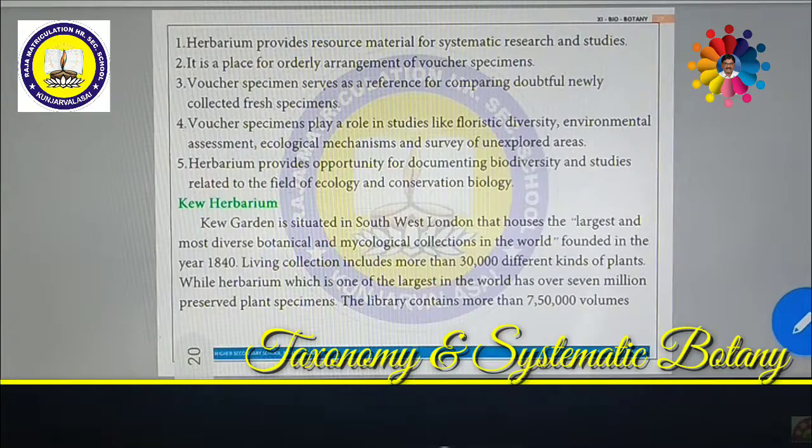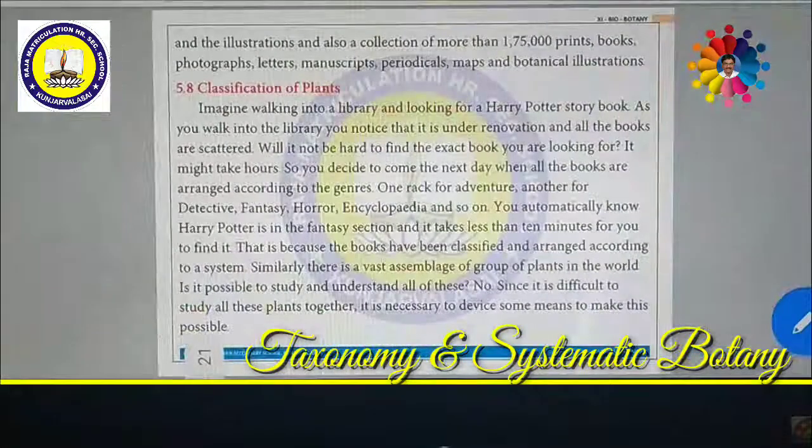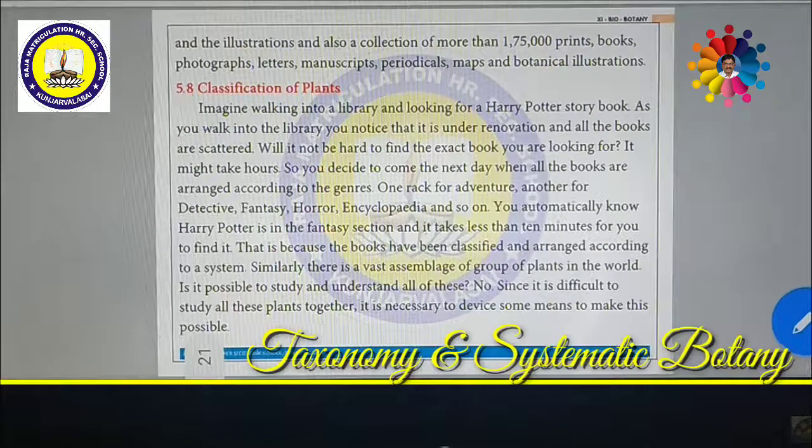The world's biggest herbarium is Kew Herbarium in southwest London. More than 750,000 species are available. It also consists of various libraries in Kew Herbarium. So that's all about herbarium.